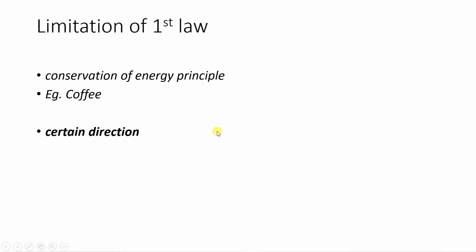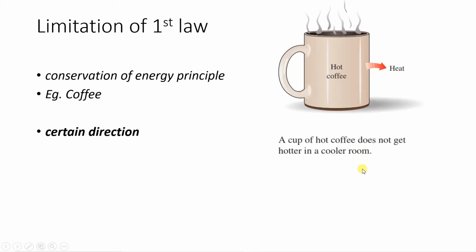Now we'll see the second law of thermodynamics. The first question that arises is, why do we study the second law? Because there is some limitation of the first law. The first law doesn't give you the direction of energy transfer, so that is why we study the second law of thermodynamics. What is an example of direction? Suppose we have a hot cup of coffee. Heat will travel from the hot coffee to the environment. So heat transfers from higher temperature to lower temperature. This is the meaning of direction. The second law of thermodynamics gives us the direction.